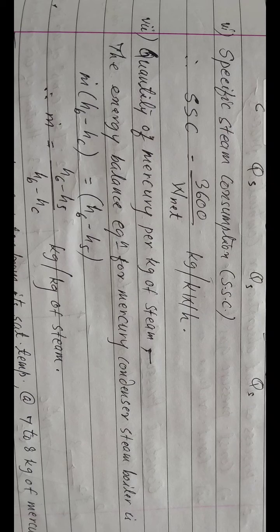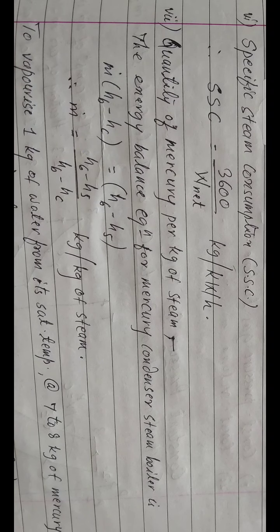Then the next calculation is the quantity of mercury per kg of steam. The mass of steam can be calculated using the formula H6 minus H5 divided by Hb minus Hc, and the unit is kilojoules per kg of steam.